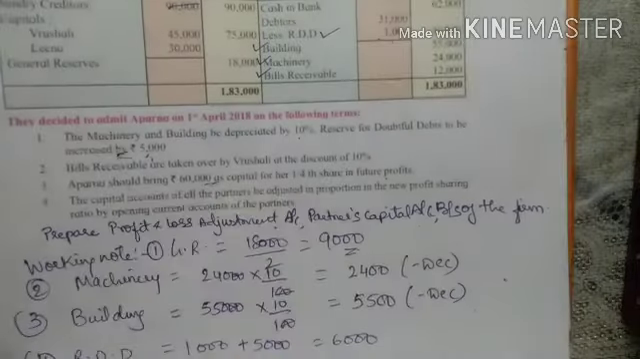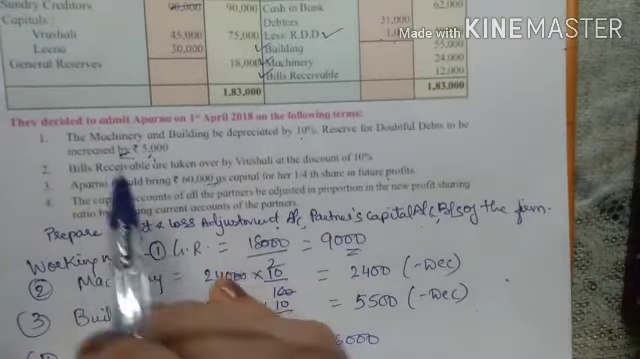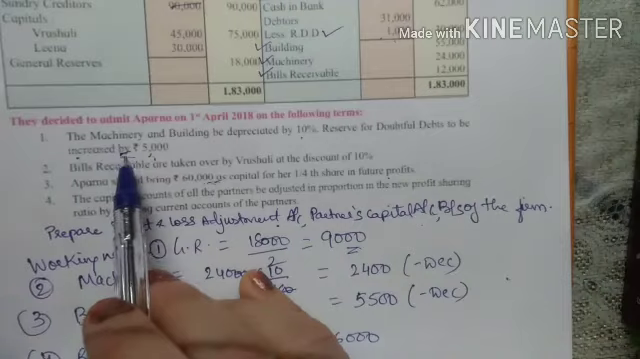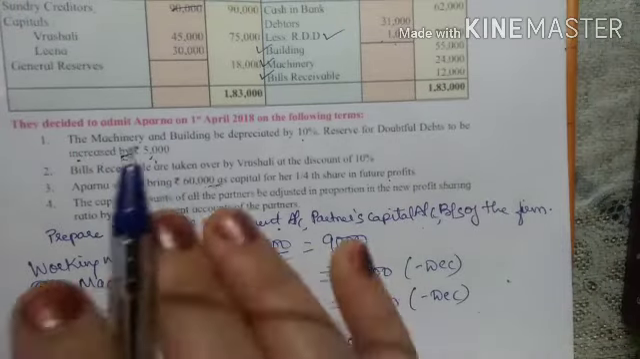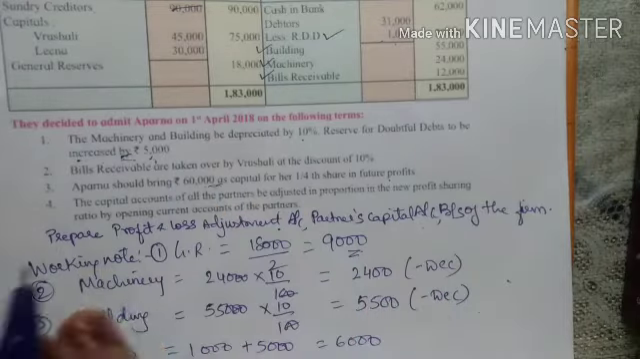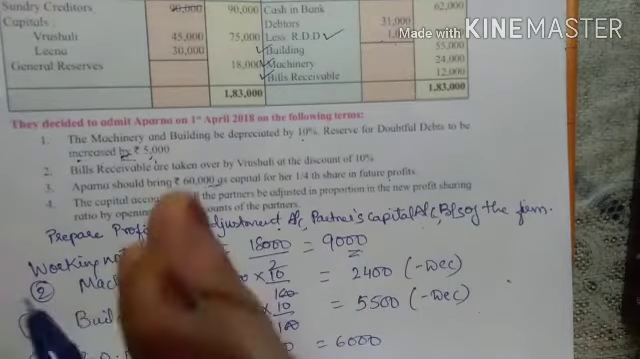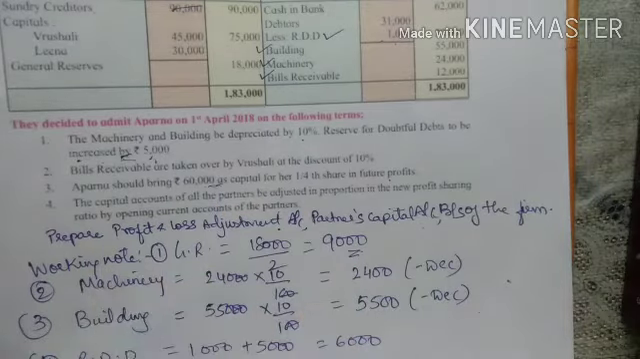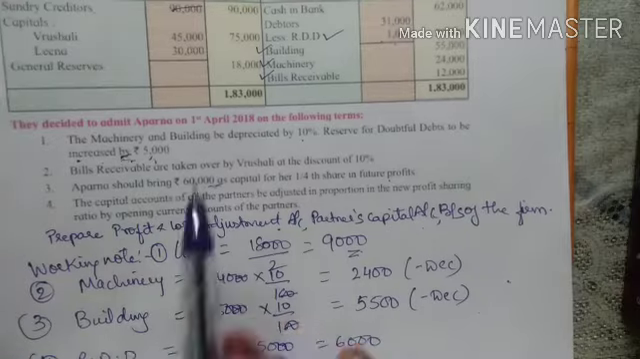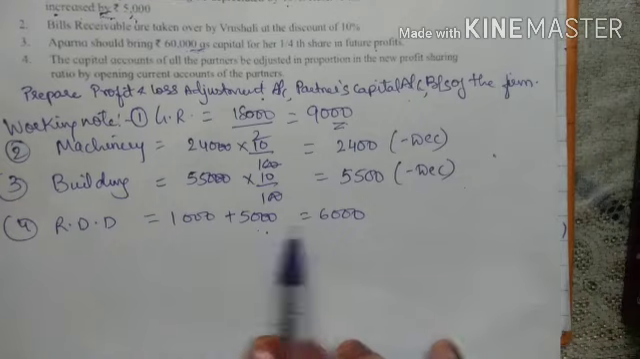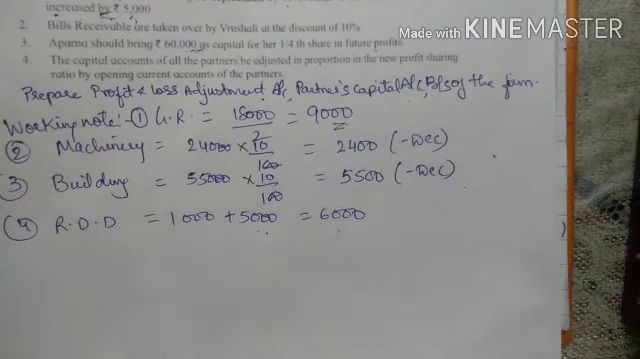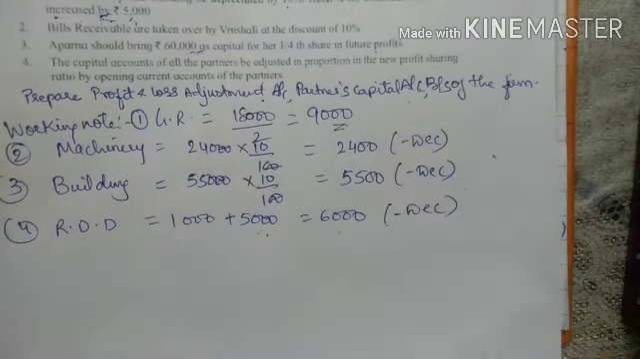In some problems it may happen that they will say RDD to be increased to 5,000. When they say "to 5,000", it means your RDD should become 5,000. Now how much is it already? It is 1,000, so you will increase only by 4,000. But in this problem it is by 5,000. So you will add 1,000 plus 5,000, that is 6,000. So again this is an increase, right?